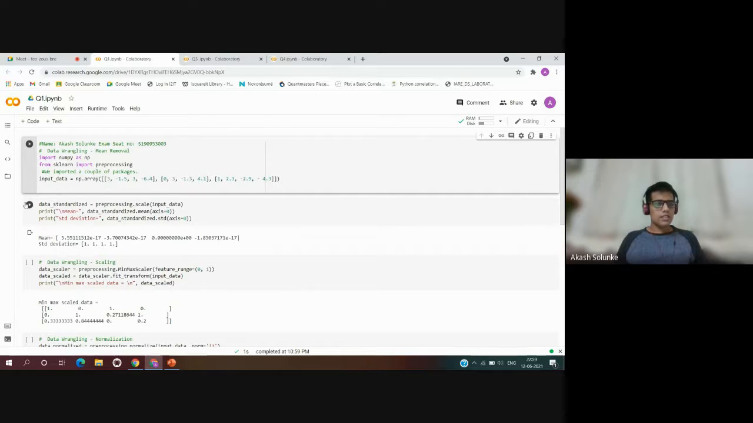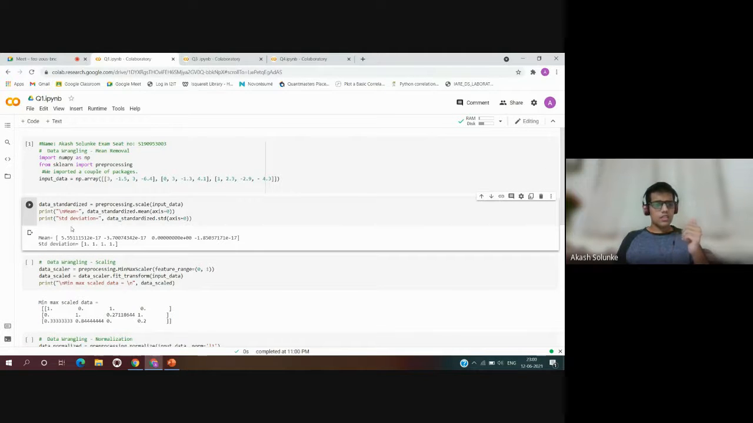Moving on to the next, data standardization, that is mean removal. So what is mean removal? Mean removal is removing the mean values from each feature so that it is centered to zero. Here we print the mean, data standardized dot mean axis equal to zero, and standard deviation, data standardized dot std axis equal to zero. The mean removal is done, and the mean is almost zero, and the standard deviation is 1.